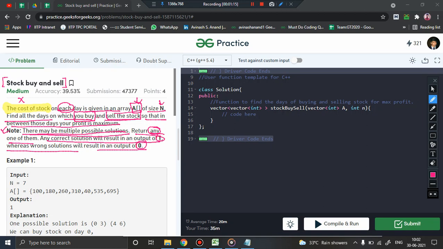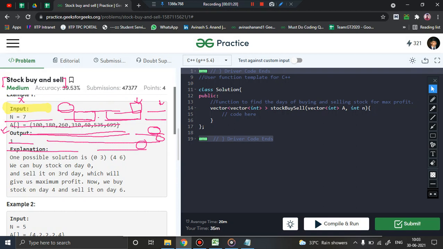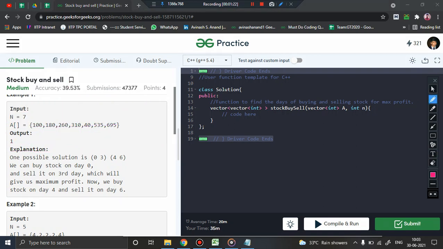So let us clarify this particular problem with the help of an example. So suppose this is the example. There are 7 days and the cost of stock X on 7 days are given. So this is the 0th day, first day, second day, third day, fourth, fifth and sixth. So 0 to 6 are the 7 days. Okay, so on the 0th day the cost is 100, then 180, then 260, 310, 40, 535, 695.